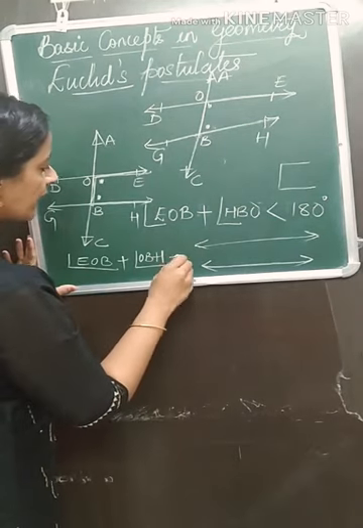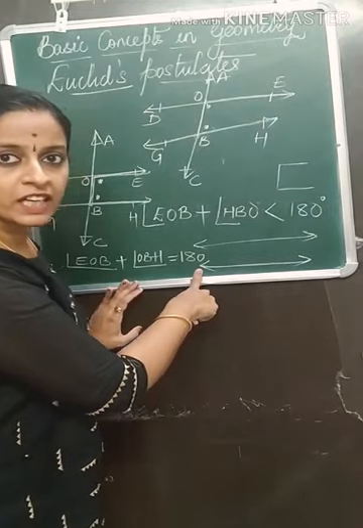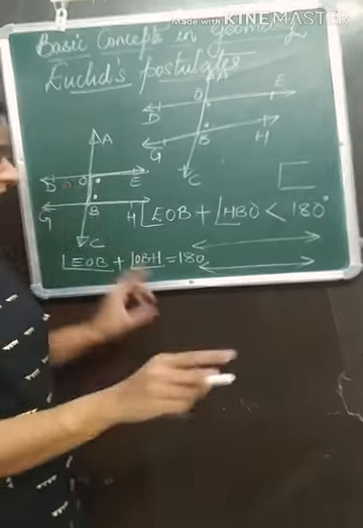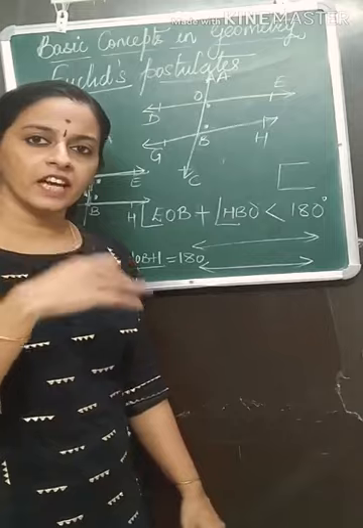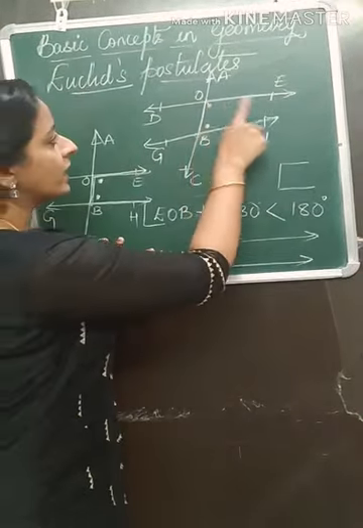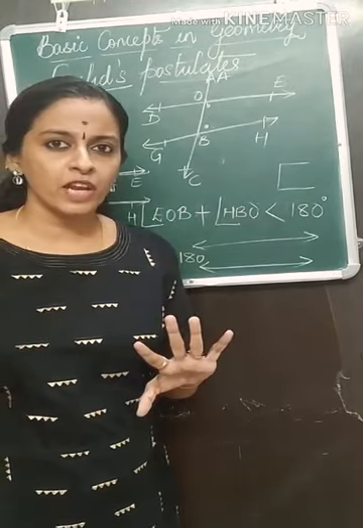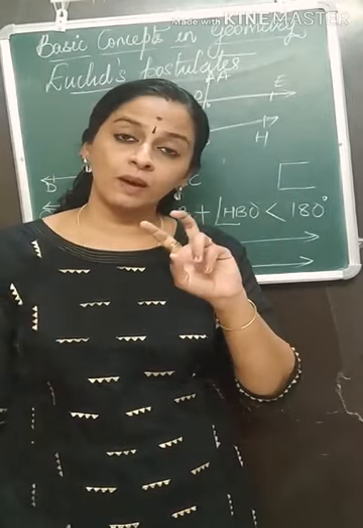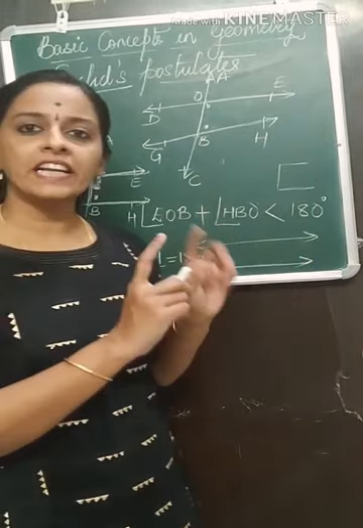If I am getting the sum equal to 180 degrees, will these two lines intersect? No, they will not intersect. They will be parallel to each other. If they are not intersecting, then they are parallel to each other. If it is less than 180, then they are going to intersect with each other. Understood the fifth postulate? If the sum of interior angles is less than the sum of two right angles, then the two lines are going to intersect each other.